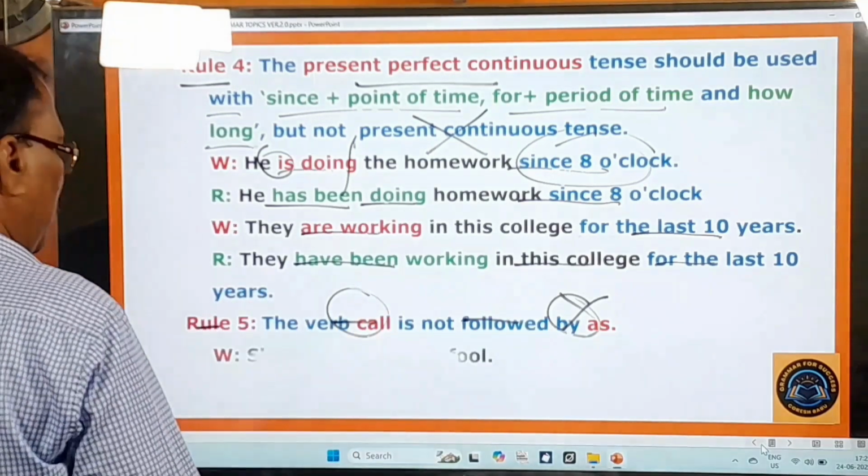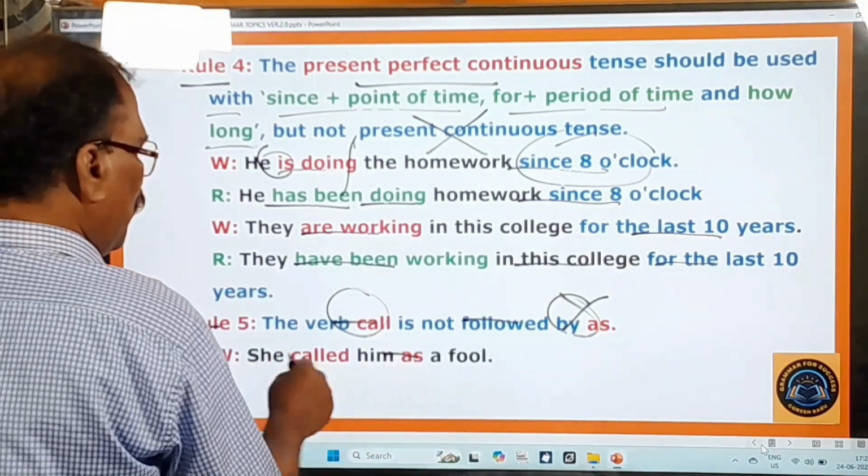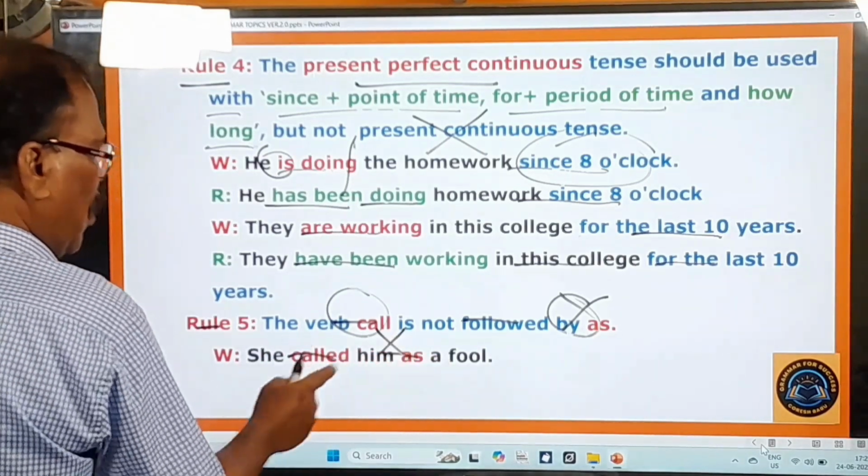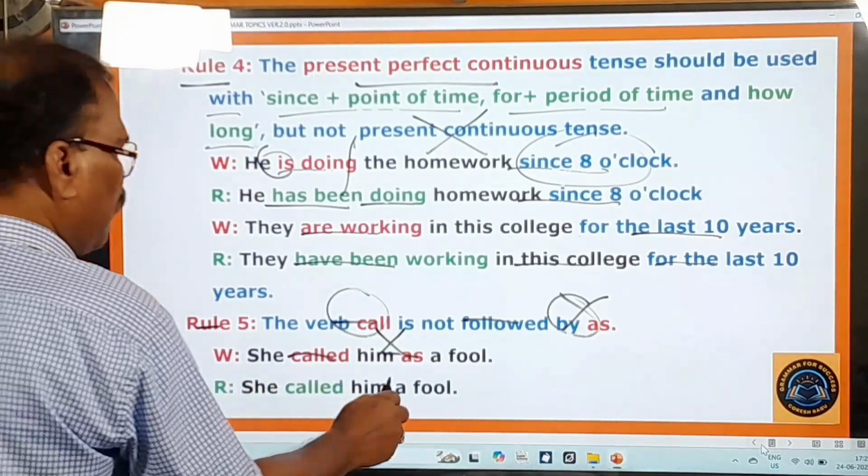And here you pay attention. "She called him as a fool." Don't use "as" after "call". You have to simply say, "She called him a fool." That's enough.